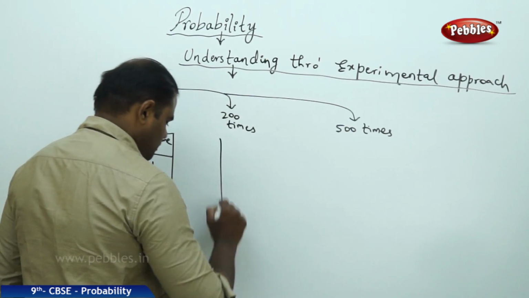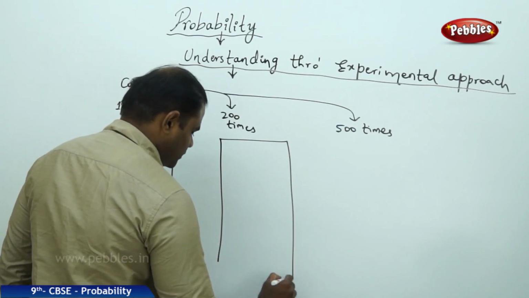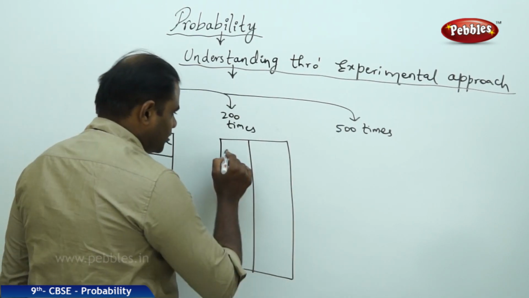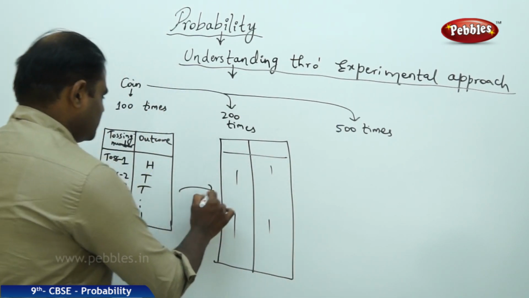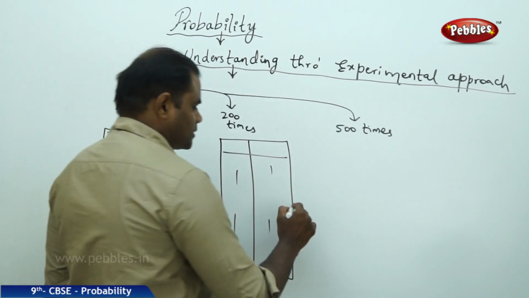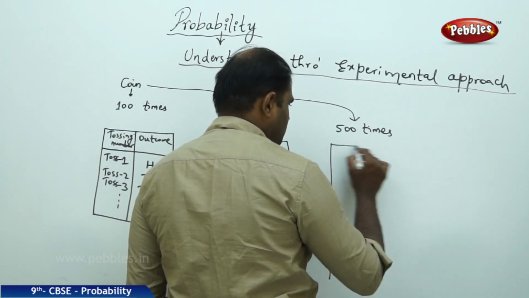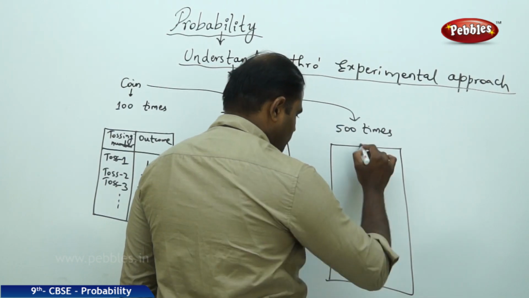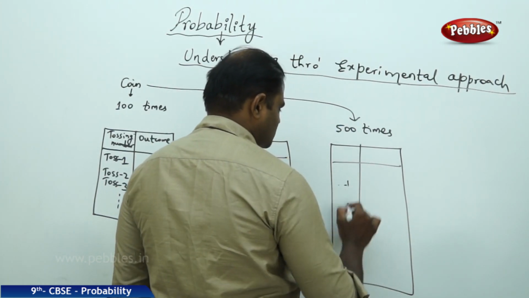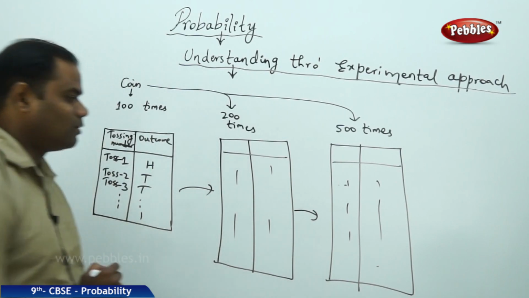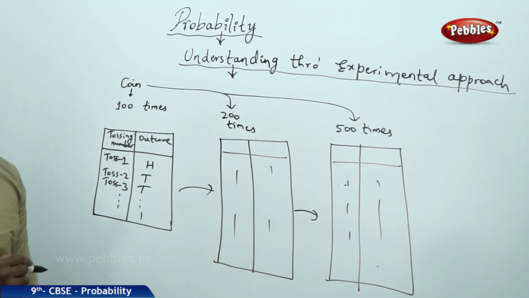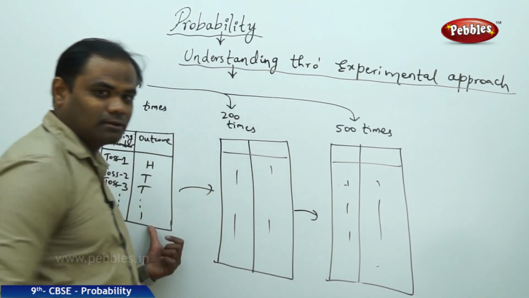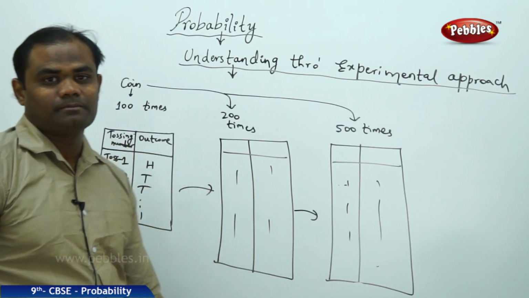Similarly, I take the table of tossing 200 times and I record the data in a similar manner. And next, I toss the same coin again for 500 times, and then I record each of the tosses as given by case 1, case 2 and case 3.